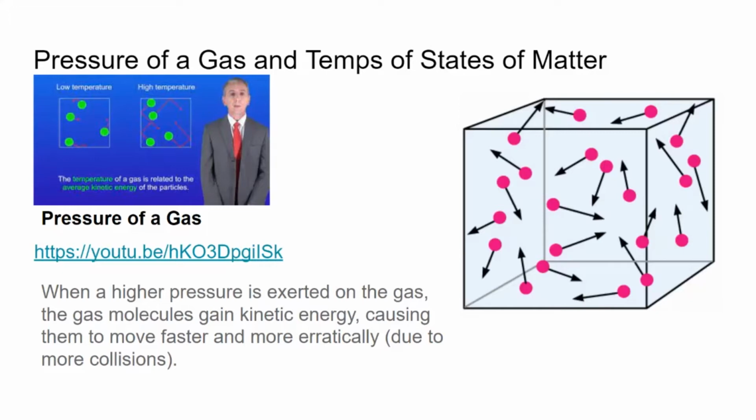Pressure of a gas and the temperature of states of matter. When a higher pressure is exerted, the gas molecules gain kinetic energy, causing them to move faster and more erratically due to more collisions. There's a video here by freesciencelessons.org who covers more of this movement of gas particles and the pressure it may cause.